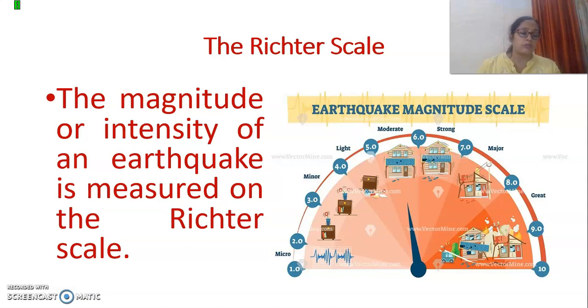But when we go towards 10 on the Richter scale, although it hasn't happened till now, whenever there is an earthquake of more than 8, there is a chance of severe loss of life as well as property.